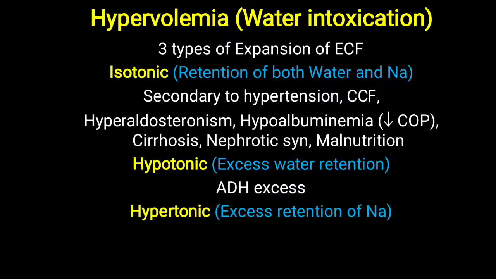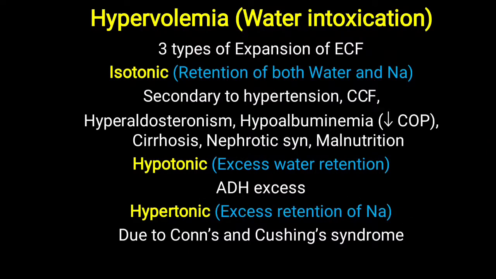One more type, that is hypertonic expansion. Here what happens is excessive retention of sodium. It is due to hormonal imbalance like Conn's disease and Cushing syndrome, where excessive mineralocorticoids are released, and the most important mineralocorticoid is aldosterone. Due to aldosterone, more and more sodium is retained in our body, and that is leading to the hypertonic expansion.